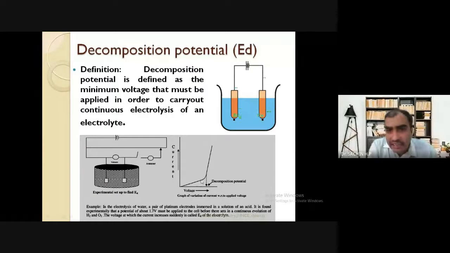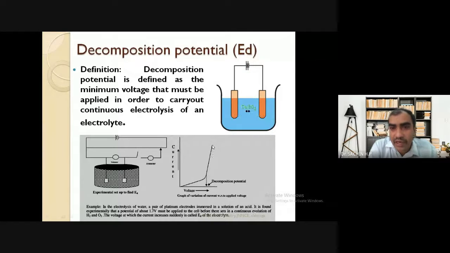Let us say if you still supply the voltage, at one particular value of this voltage, what I am observing is there is a continuous increase in the current. In this graph, we are increasing the voltage and measuring the current. There is no steep rise in the current up to a certain extent, but after you apply a particular voltage, we observe a continuous increase in the current.